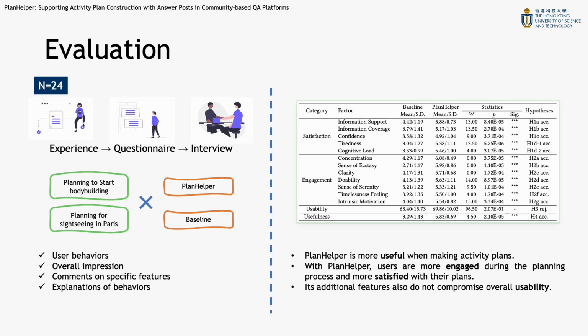Then, we invited participants in an interview and also to complete a questionnaire. Both methods concern their overall impression of the system, their comments on specific features, and the explanations of their behaviors when they interact with the system. The evaluation results show that PlanHelper is more useful when making activity plans. With PlanHelper, users are more engaged during the planning process and more satisfied with their plans. Its additional features also do not compromise overall usability. For more user feedback and their diverse strategies of using PlanHelper, please refer to our full paper.